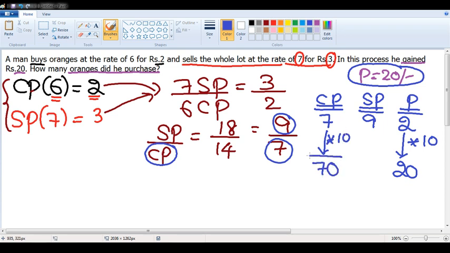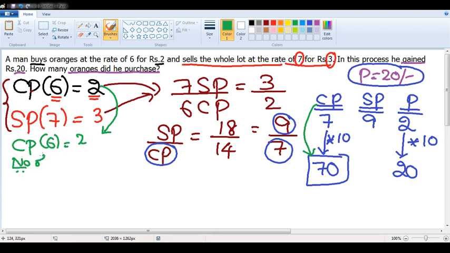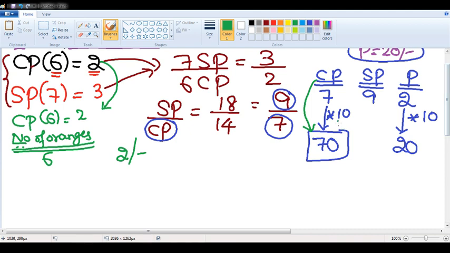That means cost price is 70. What is the meaning of cost price is 70? At the end of the transaction, you paid me 70 rupees to purchase some number of oranges. Now, if I come back to this original statement, statement says cost price of 6 oranges is 2 rupees. That means the number of oranges I purchase is 6 oranges, and I will pay 2 rupees for those 6 oranges. But just now we found out that I am not paying only 2 rupees at the end of the transaction. I am totally paying 70 rupees at the end of the transaction.